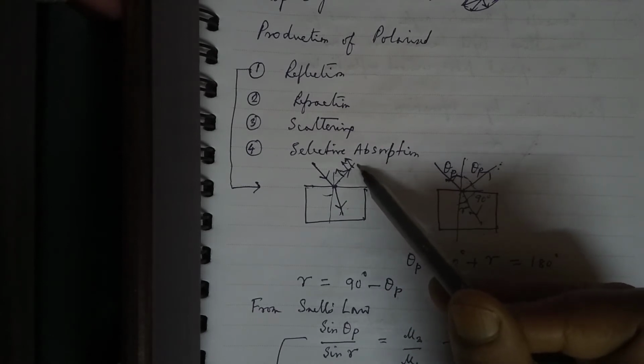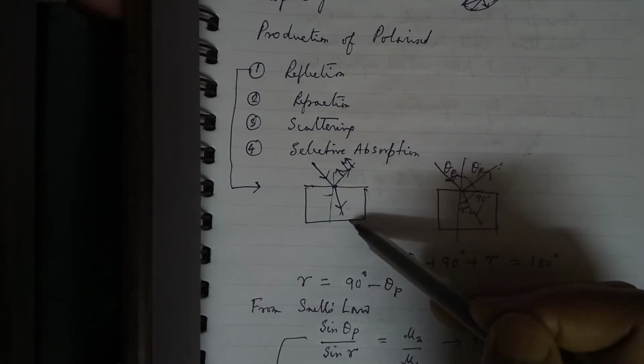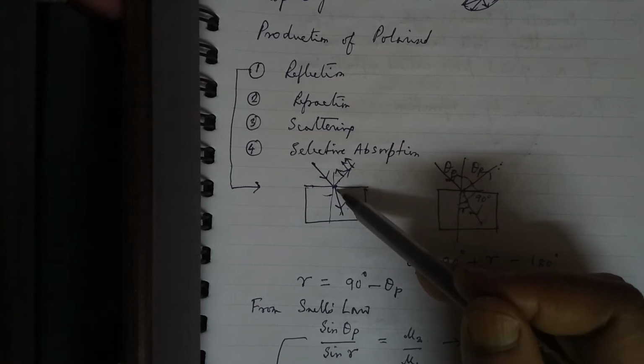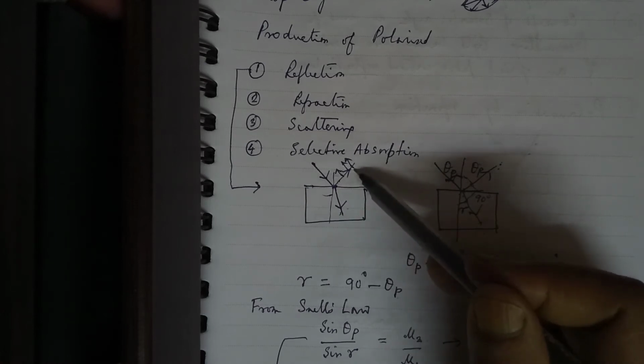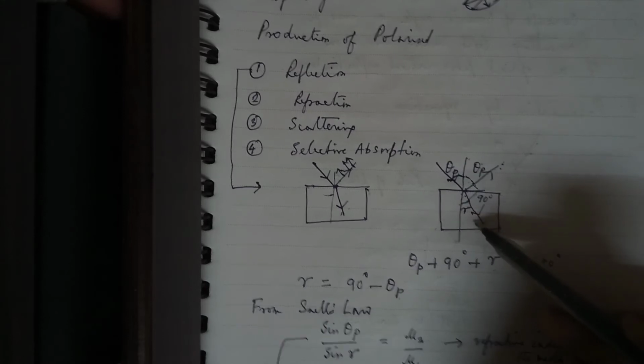Around 85% of the light is polarized. The corresponding refracted light is partially polarized. Okay, so by reflection we attain polarized light, and it has been found by Brewster. From here we come to know about Brewster's law.